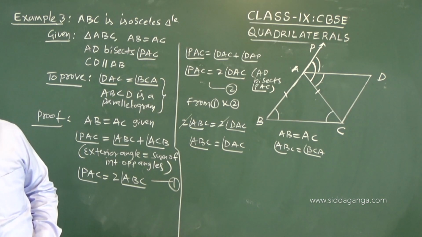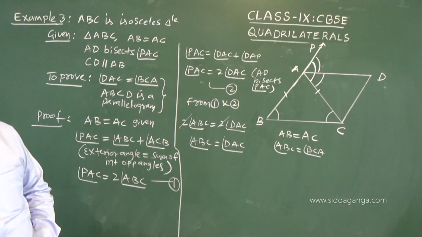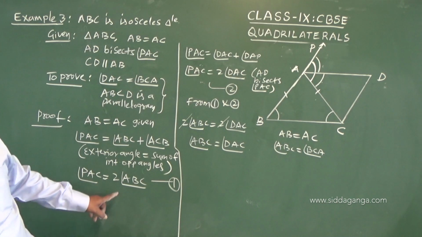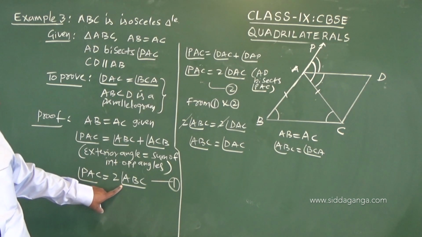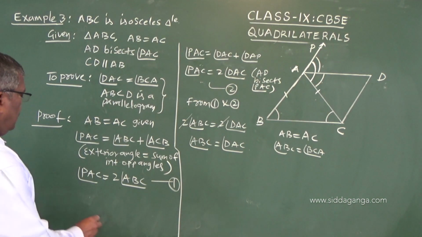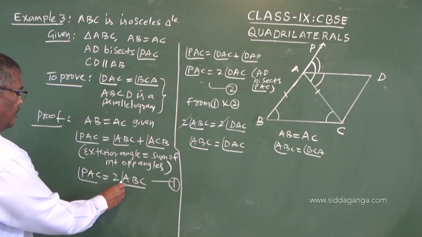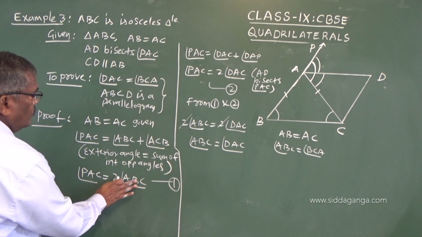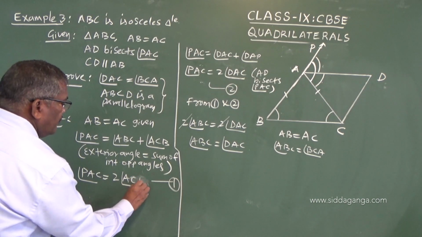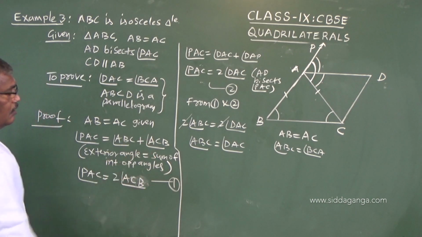Note down. PAC is equal to 2 times ACB. Instead of ABC, ACB and ABC are one and the same, you can take this as 2 times ACB. Anyone you can take.